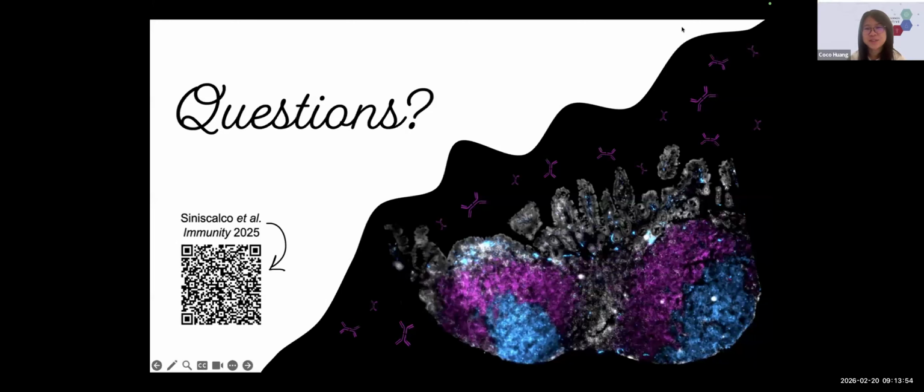Interesting. Another question from Dr. Paula Licona Limon is, did you check if there was any compartmentalization in this differential isotype use within different regions in the gut? Is this shaped by microbiota in any way?